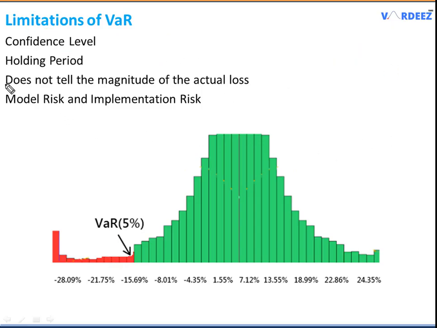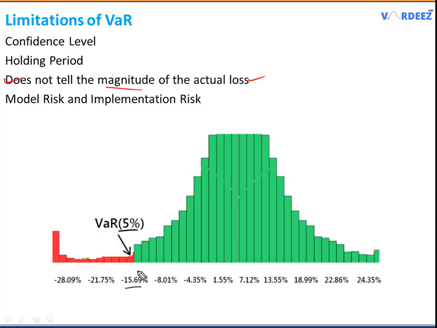The third limitation is that VaR doesn't tell us about the magnitude of the actual loss. This is very, very important and one of the most important limitations of value at risk. Just have a look at this histogram right here, and you see that I've calculated my 5% VaR at 15.69%.